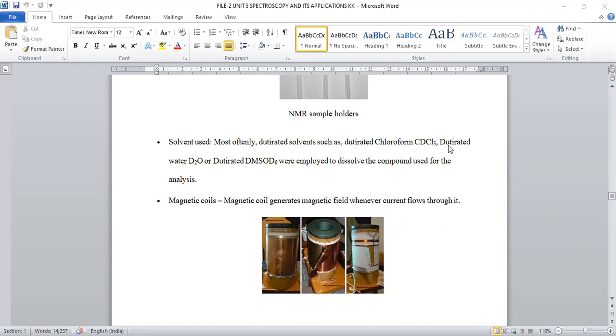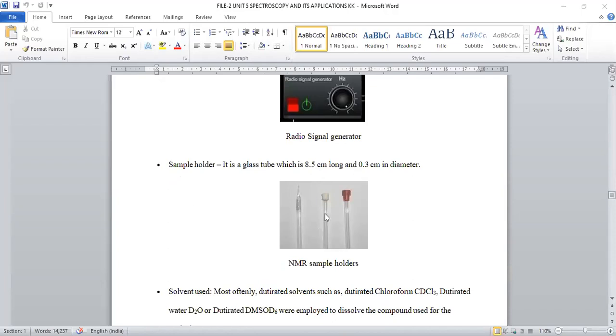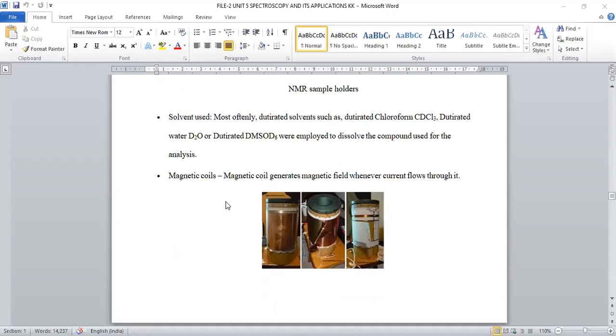Chloroform is CDCl3, or deuterated water D2O, or deuterated DMSO D6. Any one can be employed. All three are not required at a time. Based on our requirement and solubility, you may choose any one of these solvents to dissolve the sample in. Take the compound, dissolve it in one of these three solvents, and place it in the sample holder, right?